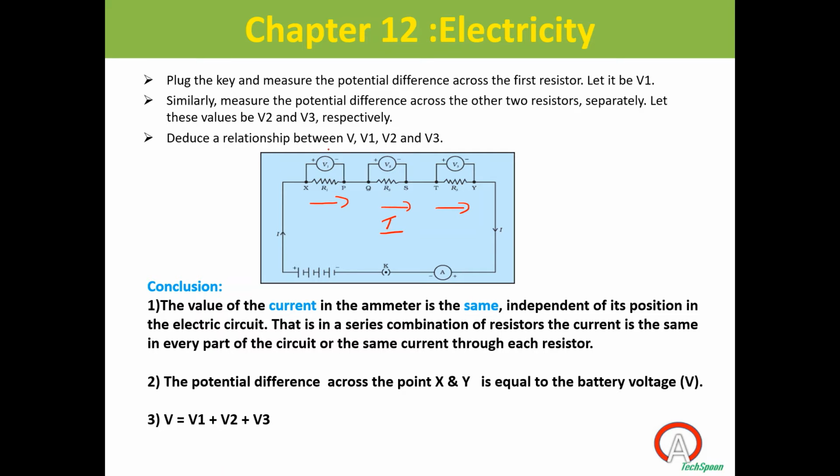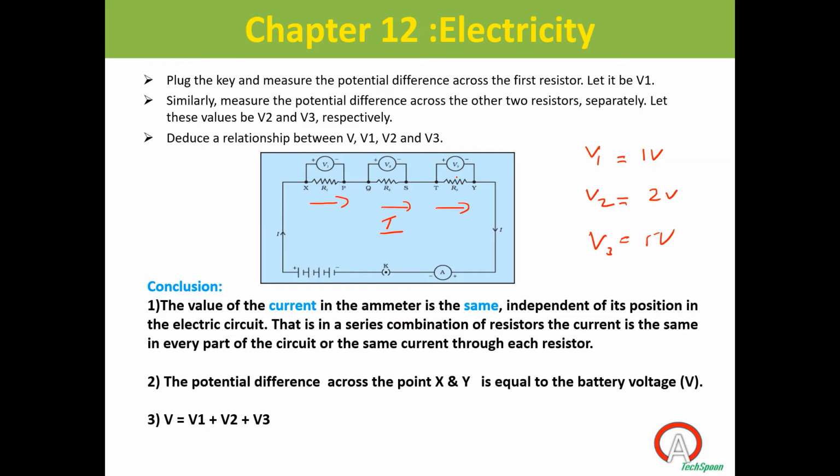Now I have connected a voltmeter across each resistor. The readings in voltmeter 1, voltmeter 2, voltmeter 3 will be different. Here suppose I am getting 1 volt, here it will be 2 volt, like that. So V1, V2, V3 will be different.